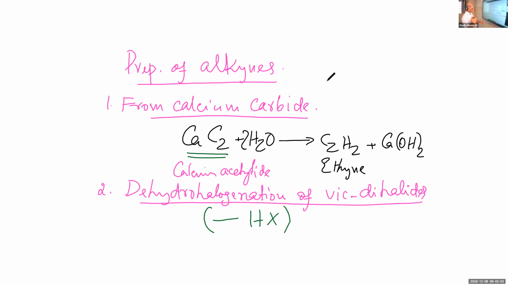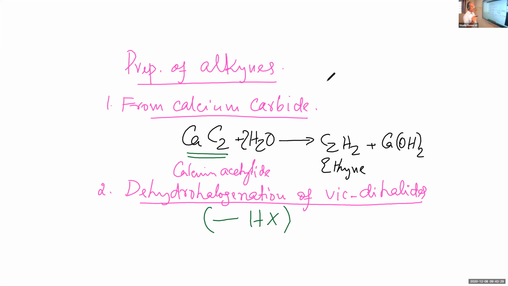HX hydrohalide: hydrogen chloride, hydrogen bromide, hydrogen iodide. And removal of HCl, HBr, HI, etc. That's called dehydrohalogenation.